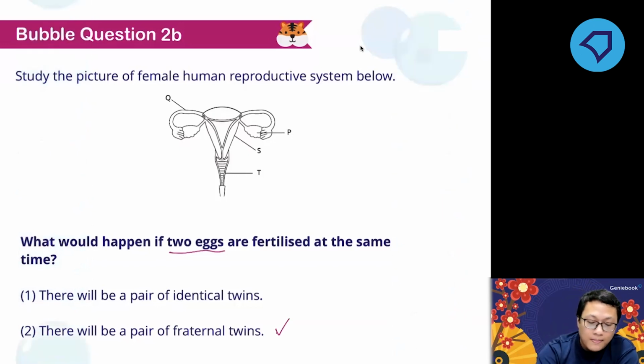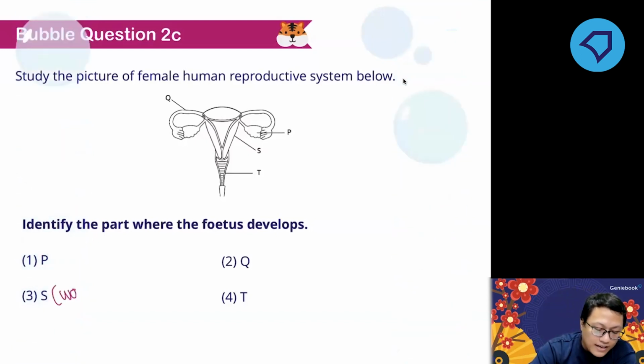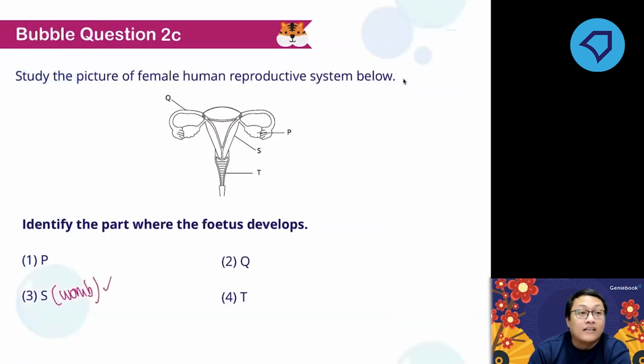Next, 2C. Where does the fetus develop? The womb, right? Which part is the womb? It is S. So the womb is S. The answer is number 3. Can we eat the eggs? No.